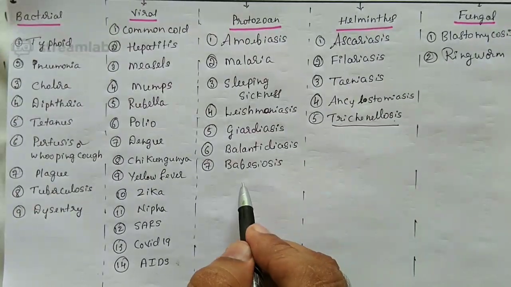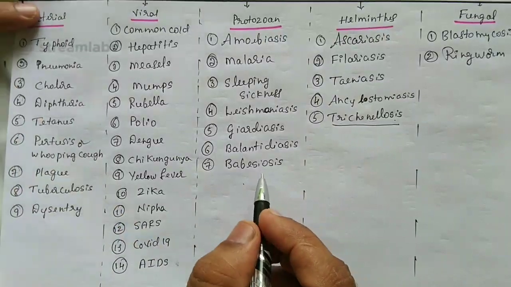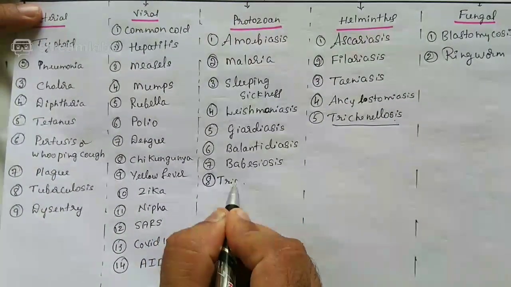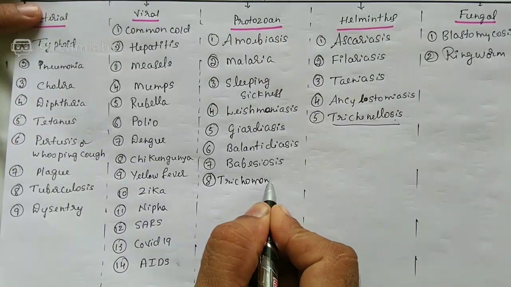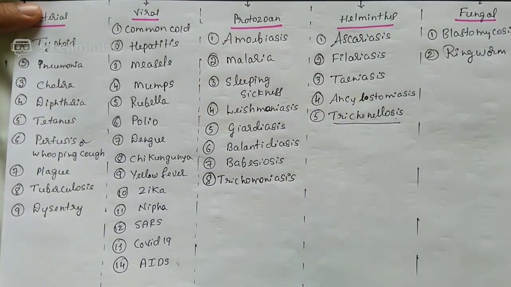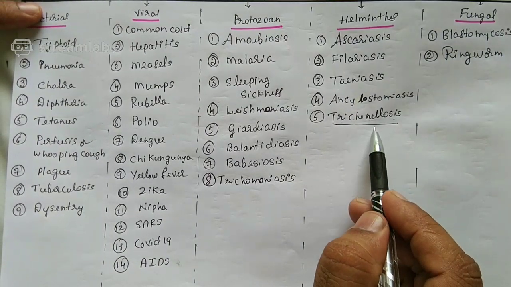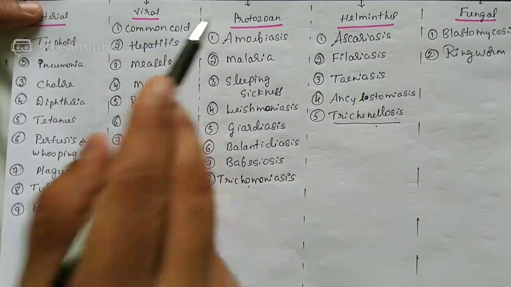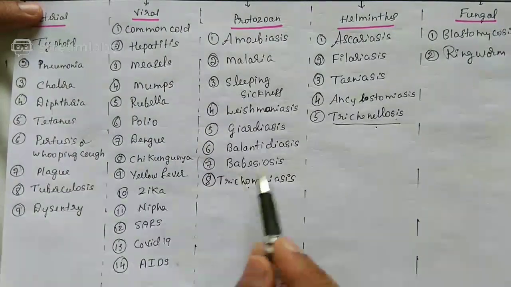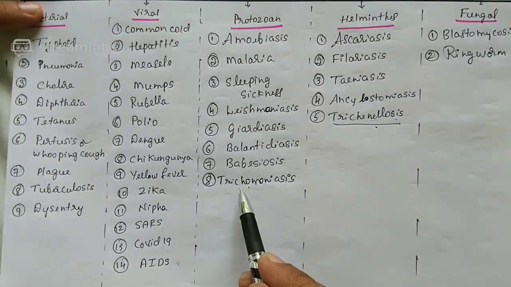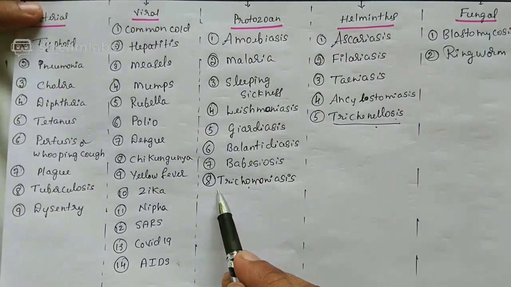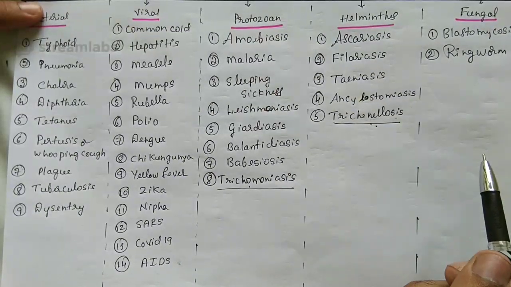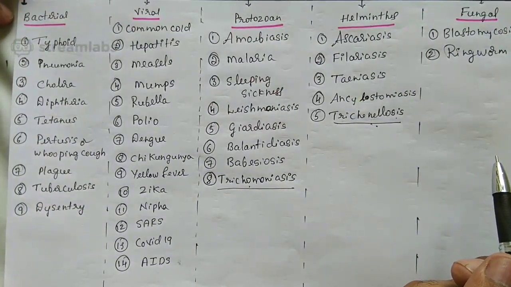Then why did I write the word trichinellosis here? No, it should not be trichinellosis. Under the protozoan, it's trichomoniasis. Please remember, trichinellosis is the helminth disease. Trichomoniasis is the protozoan disease. See the word, how confusing the words are. Up to the 'ch', both are the same. Trichomoniasis is a protozoan disease. Trichinellosis is the helminth disease. I think now your doubts are clear regarding that.